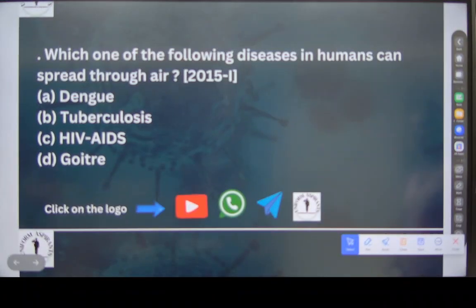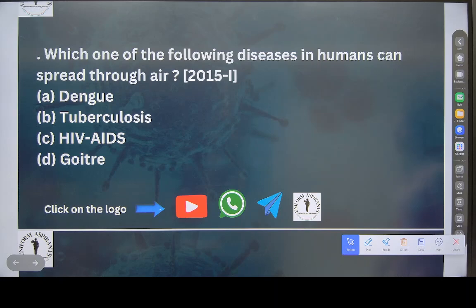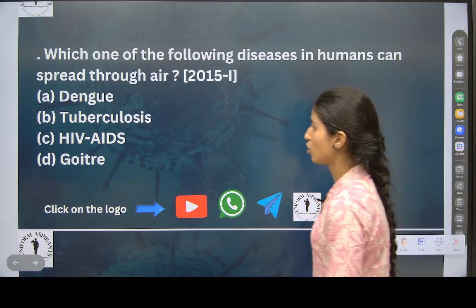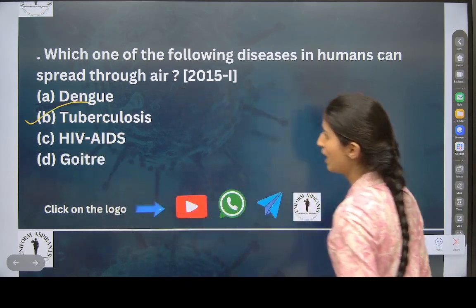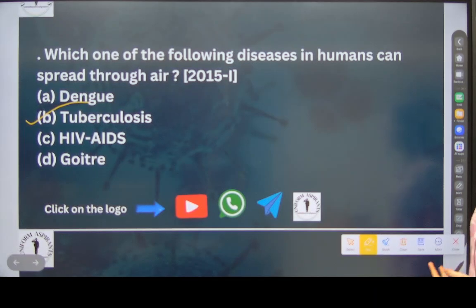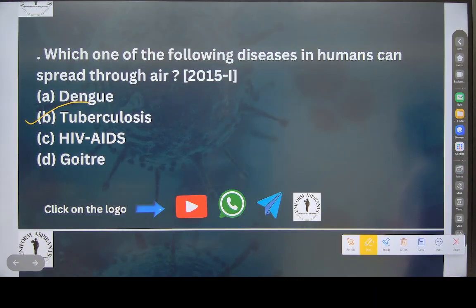Which one of the following diseases in humans can spread through air? Now only I told you, tuberculosis. Tuberculosis is spread through air. AIDS is spread only through blood or sexual contact. Goiter is deficiency of iodine, and the dengue vector is mosquito.